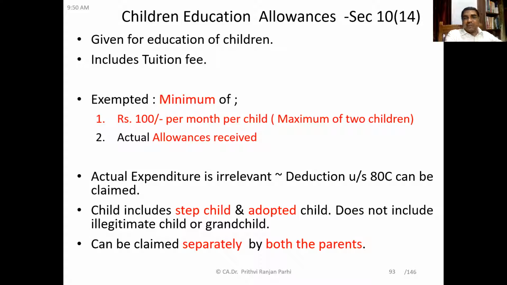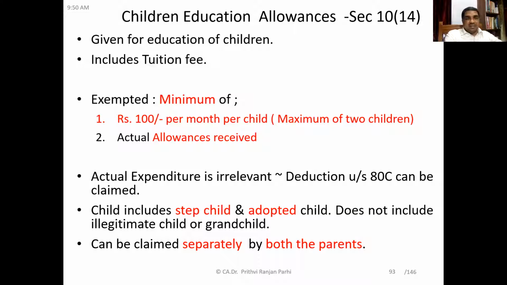Okay, actual expenditure is irrelevant. However, there is one more section, 80C. You can refer to that. Children's tuition fee one can claim as a deduction. That's a different story. Deduction is a different story, but now we are talking about allowances and how they will be taxable. And if it is children education allowance, as you know, rupees 100 per month per child, or actual allowance received, whichever is lower, that is exempt.